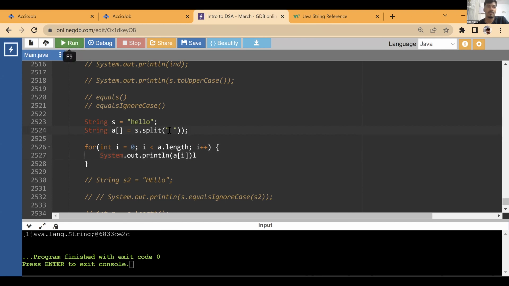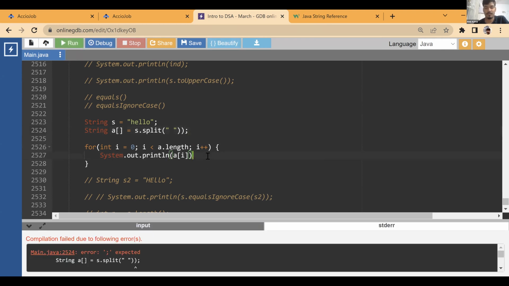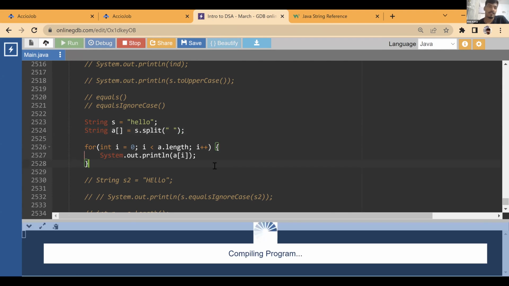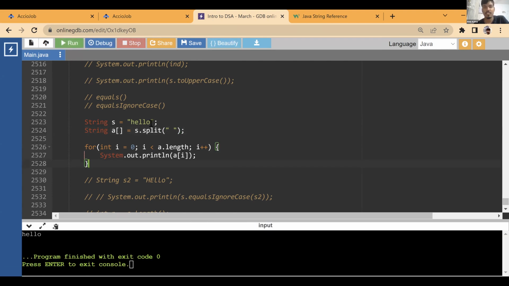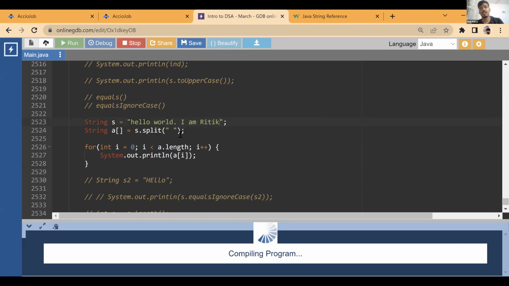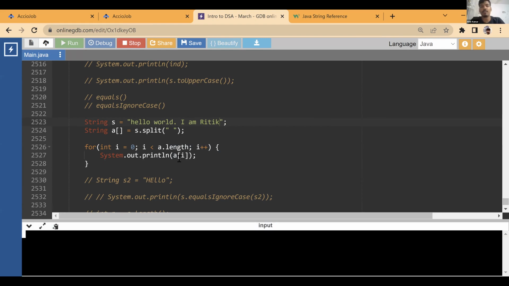Now if I run this, we have one extra. Now it is printing hello, but if I give it multiple words, hello world, I am Ritik, and run this, it is going to break this into multiple strings. Each string is broken by the delimiter that you pass over here.